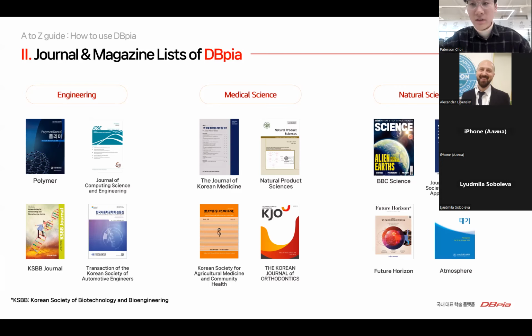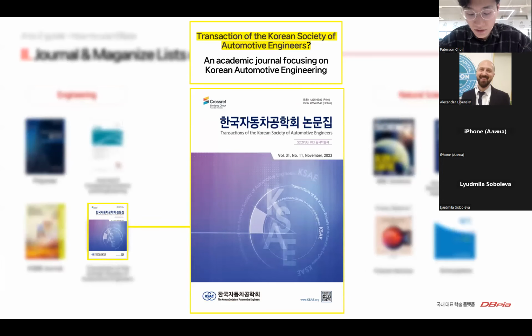First, Transaction of the Korean Society of Automotive Engineers. This is an academic journal focusing on knowledge and research related to automotive engineering. And it is indexed in KCI and also Scopus. As you know, Korea's automobiles are very famous and they are known for their excellent technology.